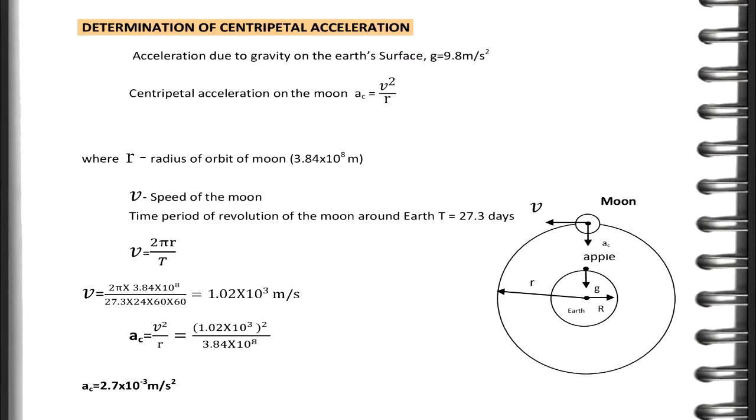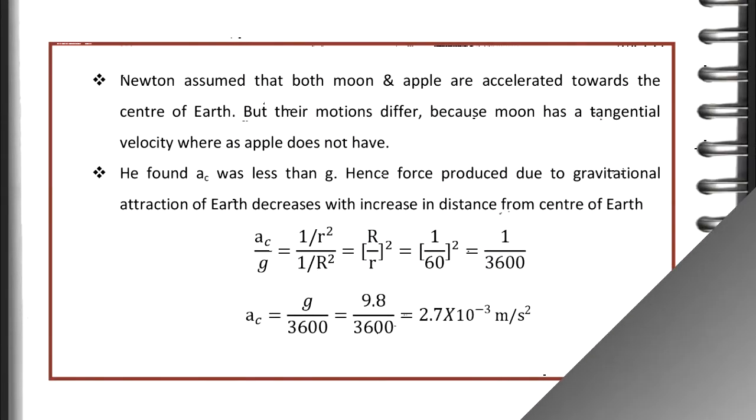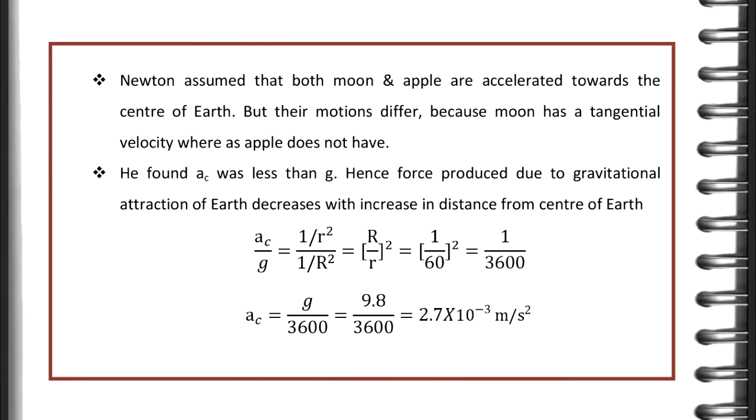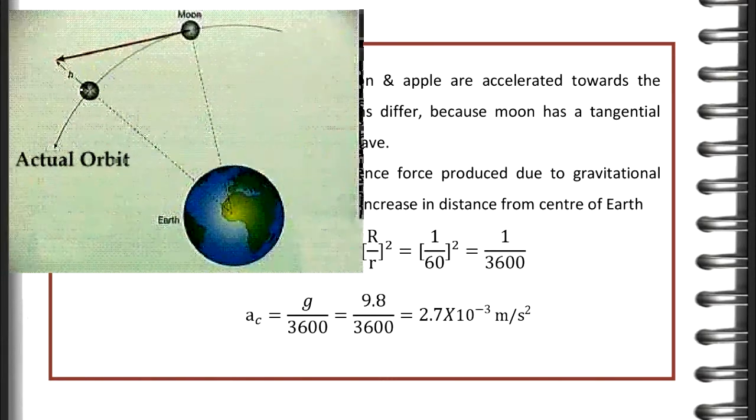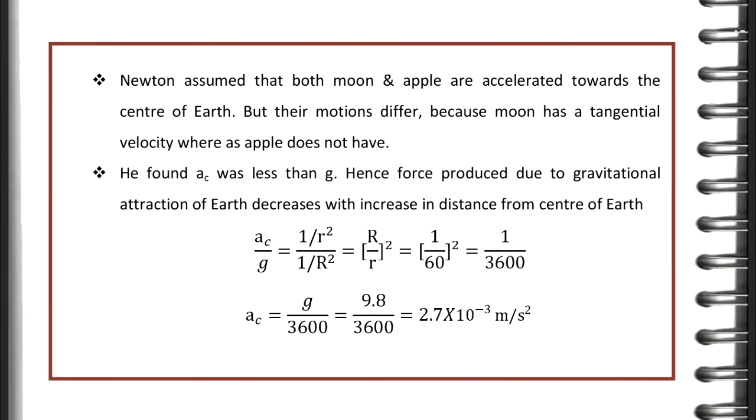You can also see the diagram here. Newton assumed that both moon and apple are accelerated towards the center of earth, but their motions differ because moon has a tangential velocity whereas apple does not have. He found a_c was less than g. Hence, force produced due to gravitational attraction of earth decreases with increase in distance from the center of earth.